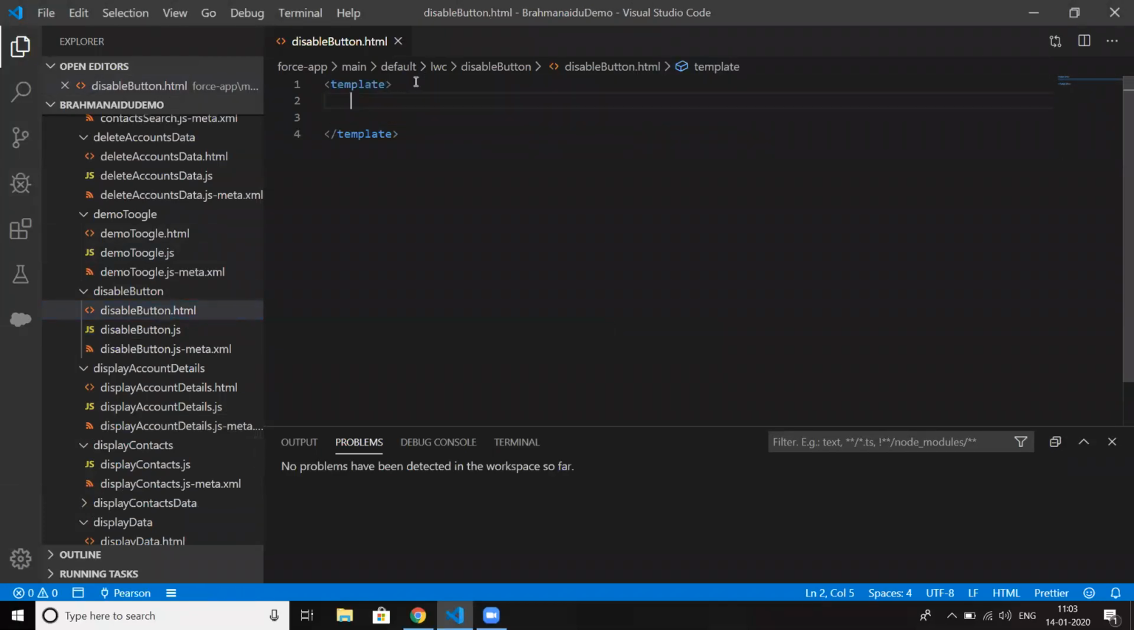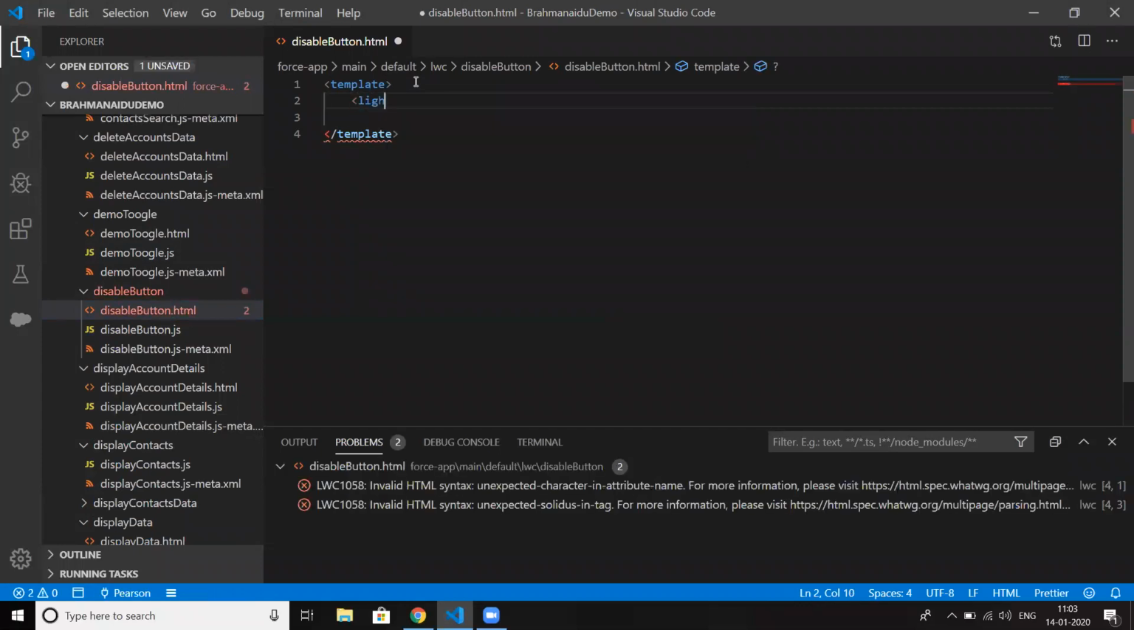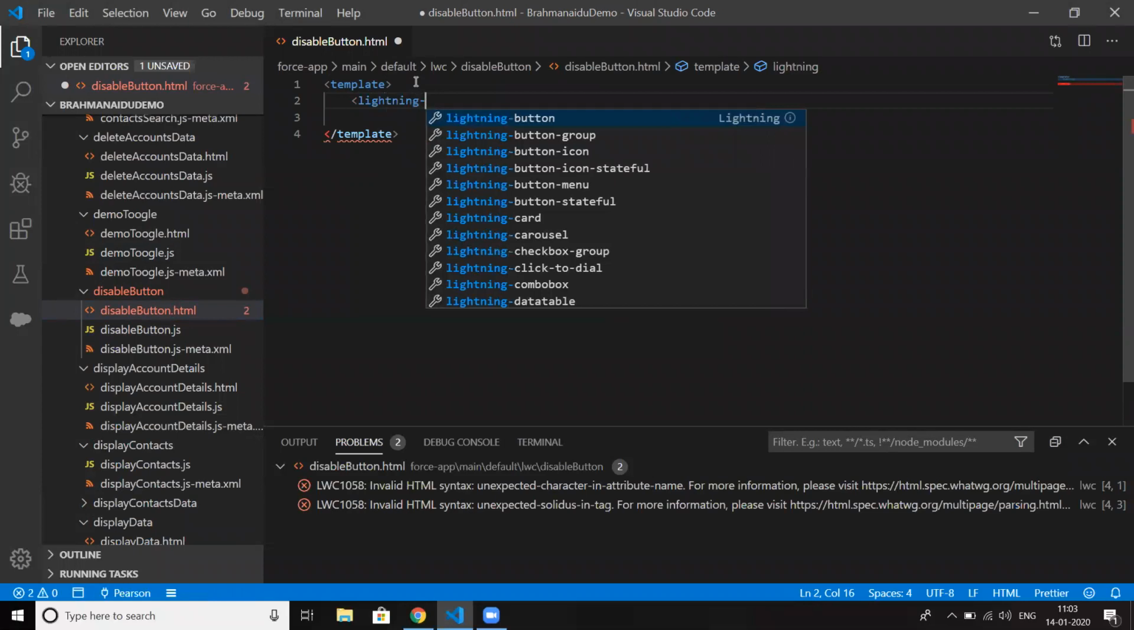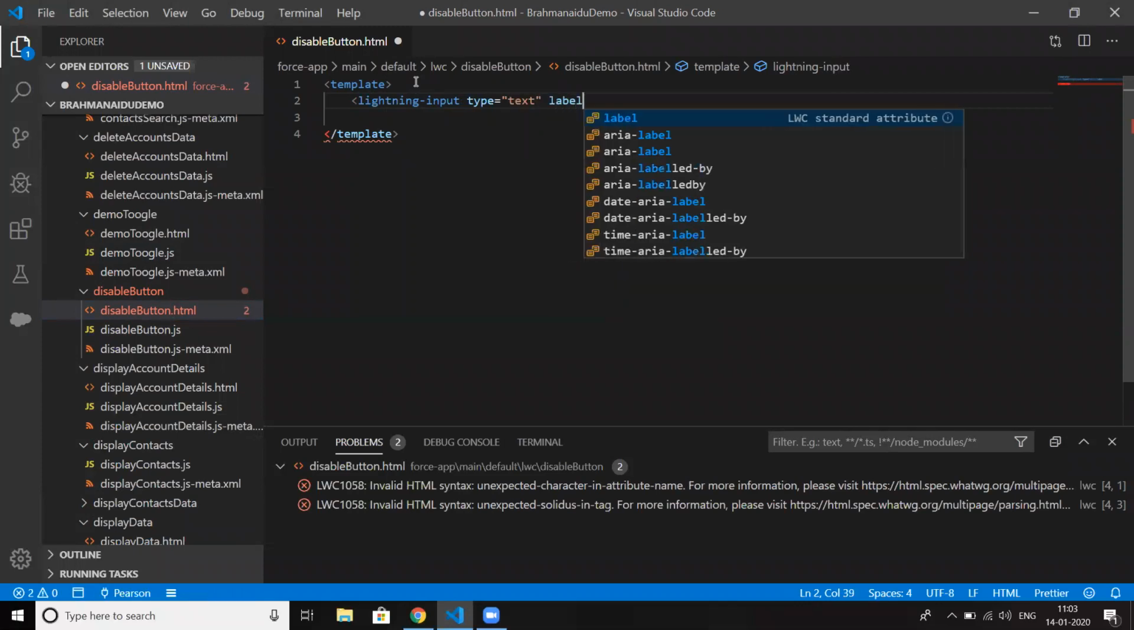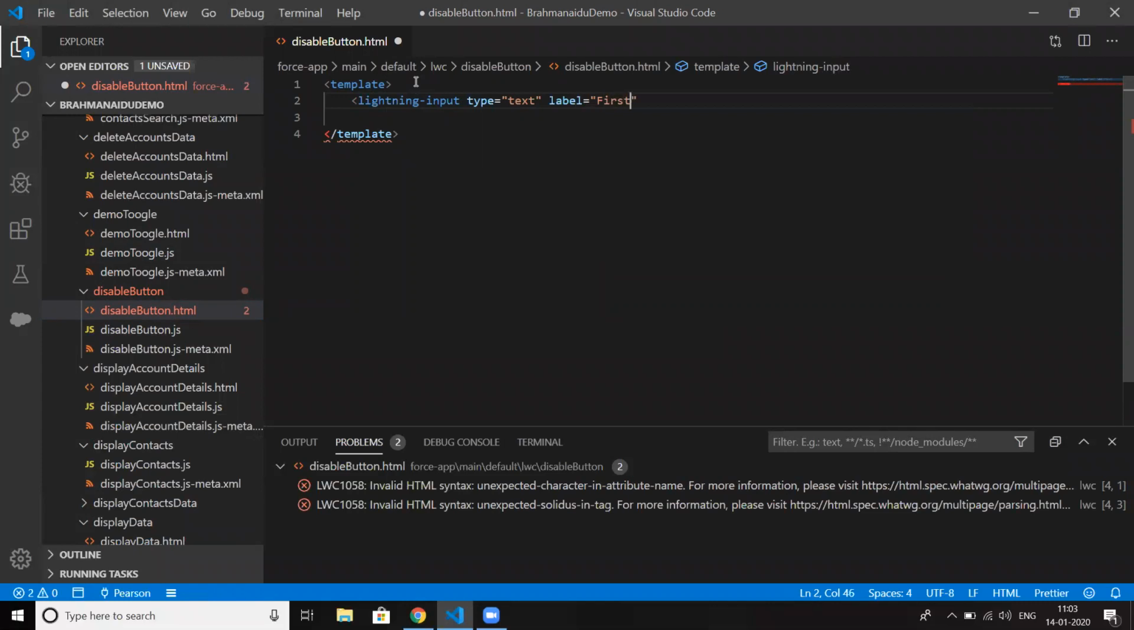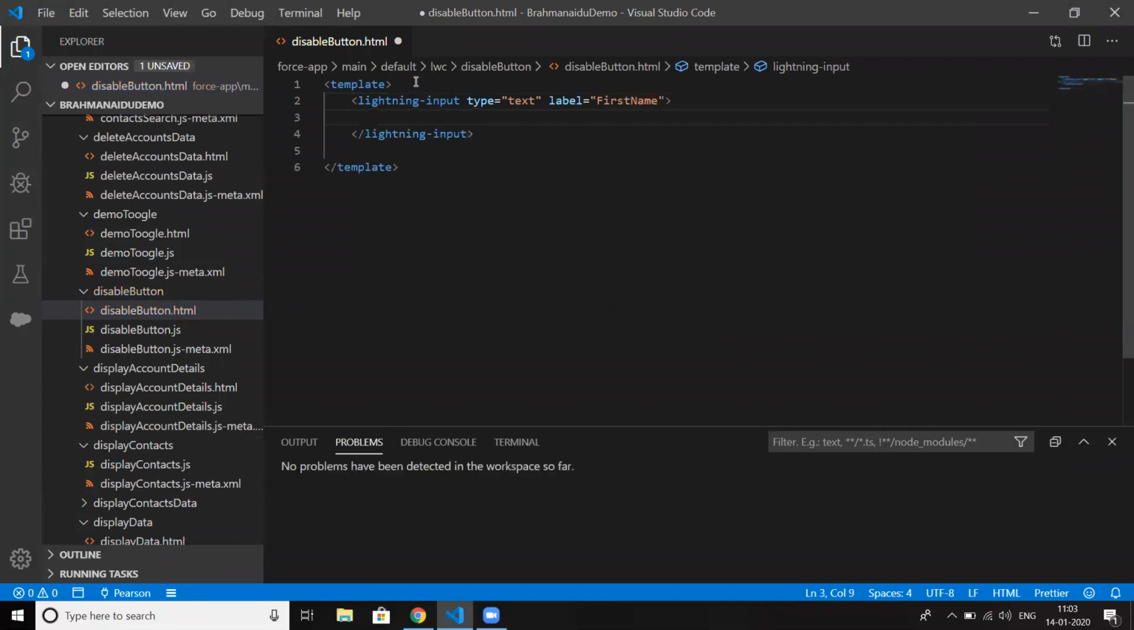Right. So I'll create four input fields. So lightning-input, type equal to text, and then the label, first name. I'm just closing the input field.